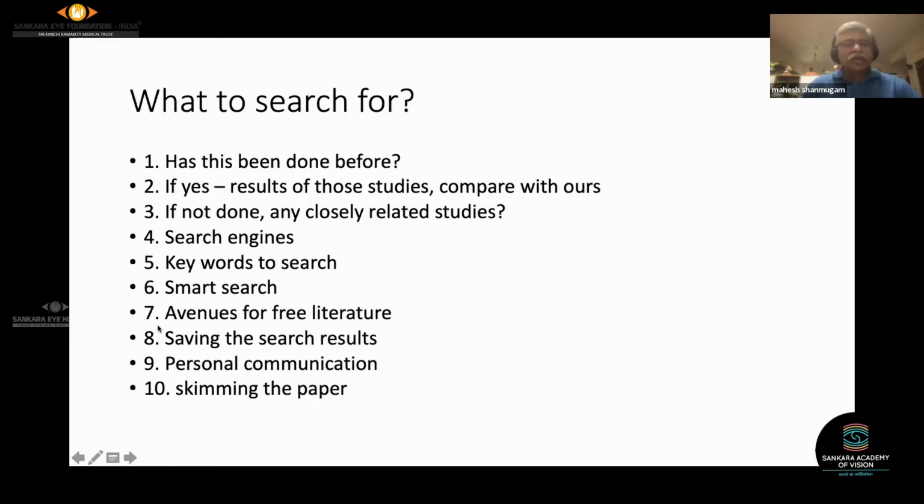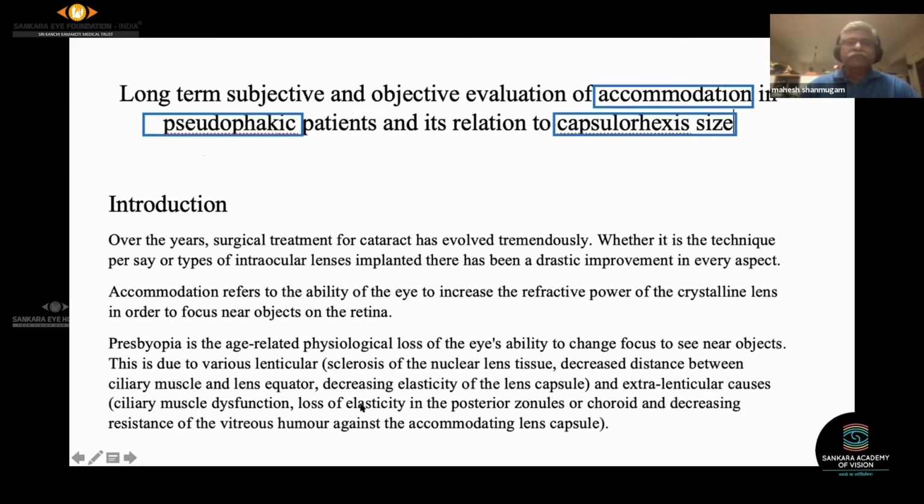And for the literature, we look for free paper, full text, many times. What are the avenues to get free literature, free manuscripts? How do you save the search results? And a couple of things like personal communication and skimming the paper.